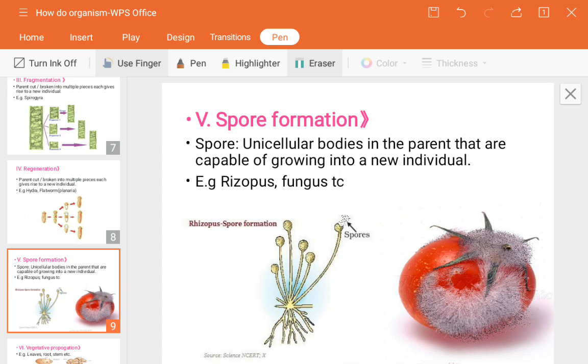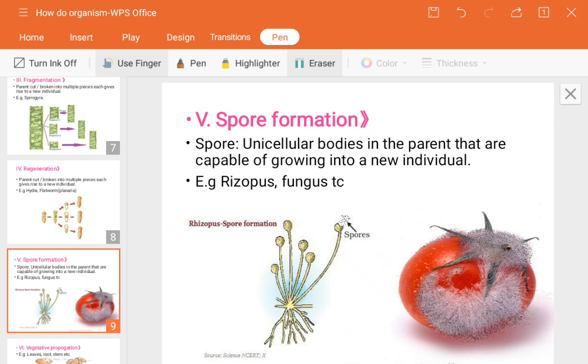Why do they live there? Because they need to protect themselves from the unfavorable condition. If there is a lot of heat or moisture or any other condition, they will get killed. That's why, to protect themselves from such places or conditions, they stay protected inside the head. That is a sporangium. Next, if they come in contact with moisture or watery places, the outer covering will break and the spores come out and start growing.